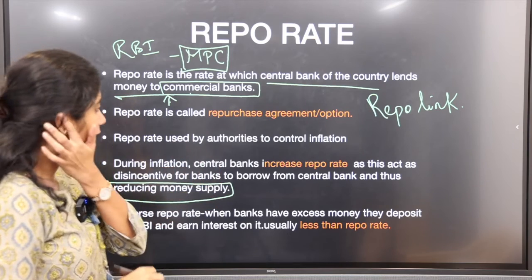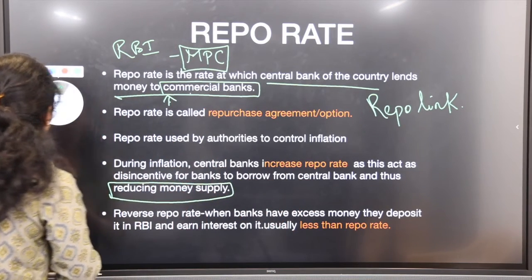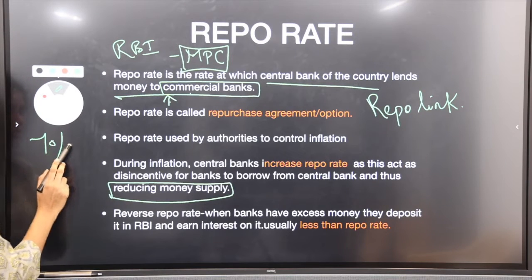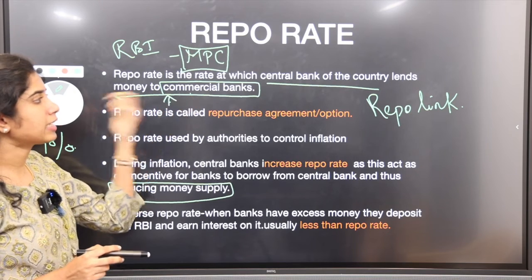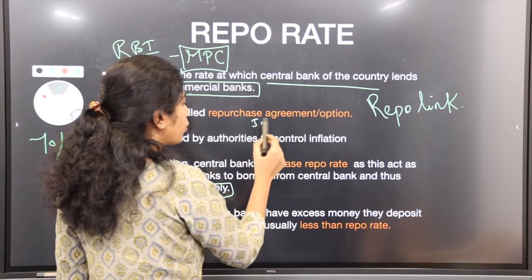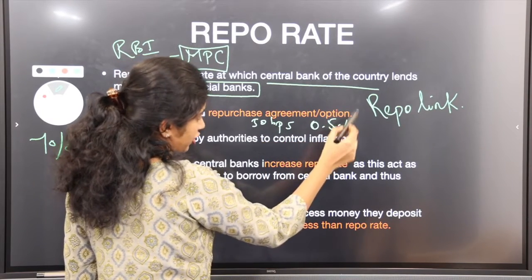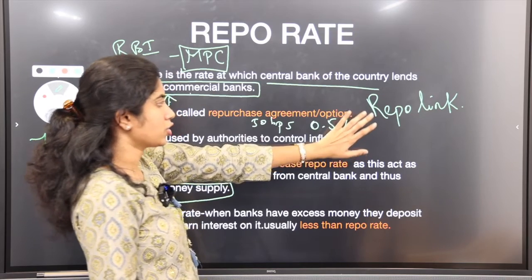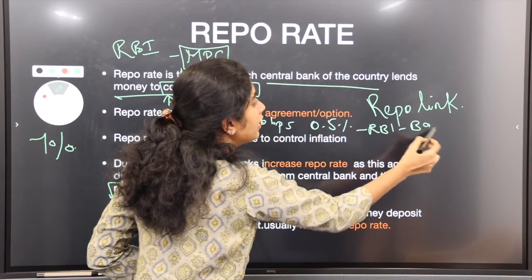Say for example, you have taken a home loan at a rate of 7%. Now, because of inflation, the central bank has increased the repo rate by 50 basis points, which means nothing but 0.5%. It has increased it. So RBI to bank. So how will it affect us?